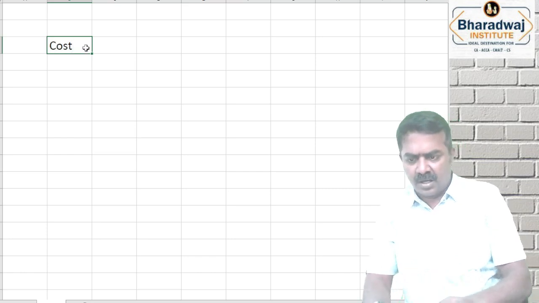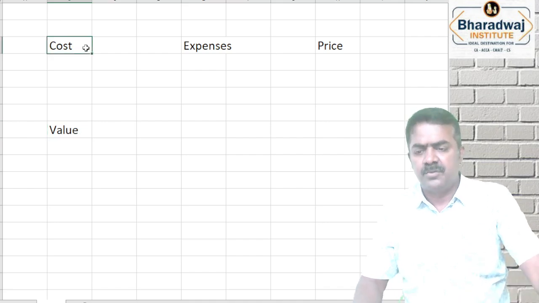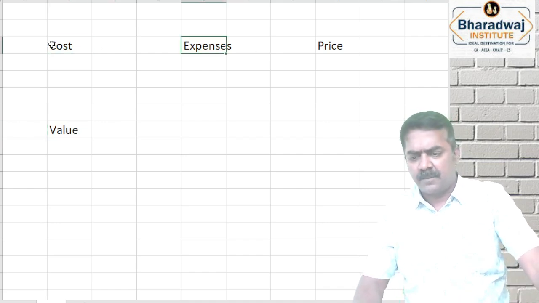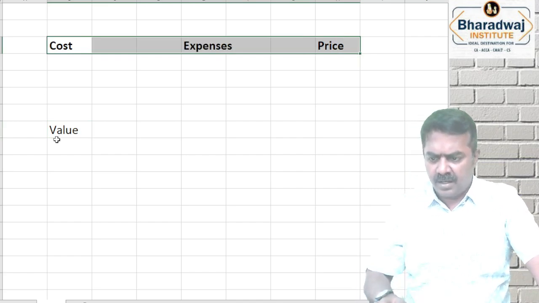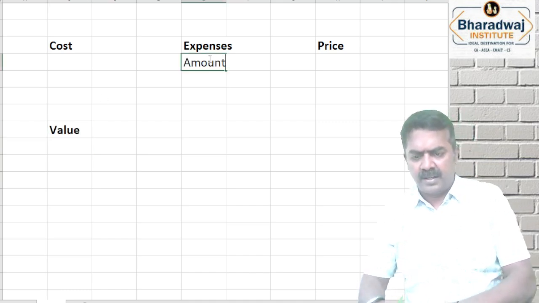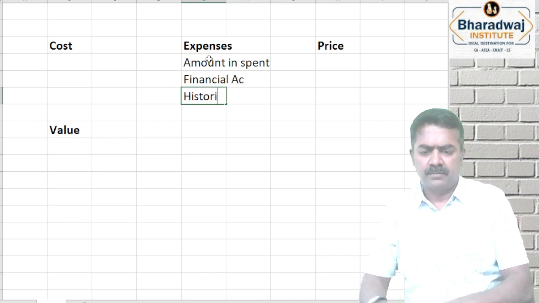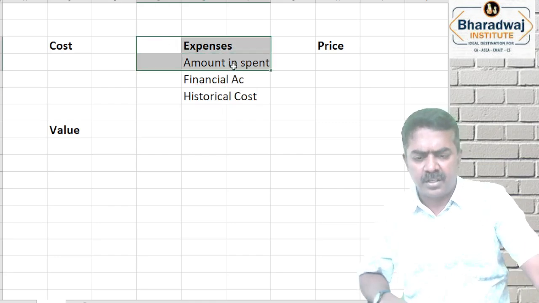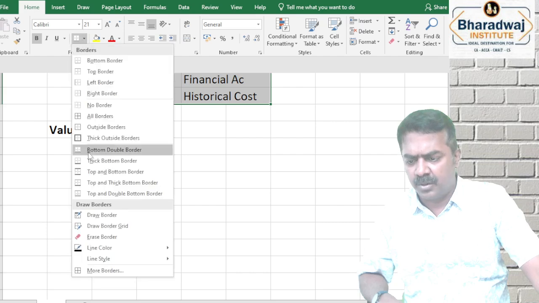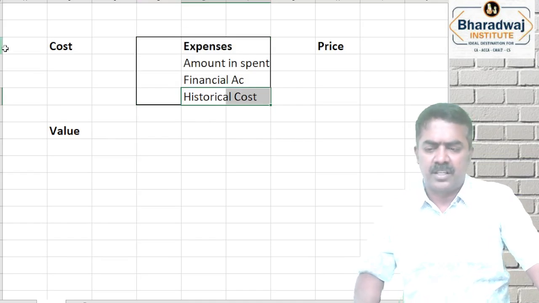We use the words cost, expenses, price, value. These are the terms which we use. What is the difference between cost, expenses, price and value? Expense is nothing but the amount spent in the past. That is relevant in financial accounting. It talks about history, historical cost. Expenses is a term that is used in financial accounting. To record a historical cost, we use the word expenses.